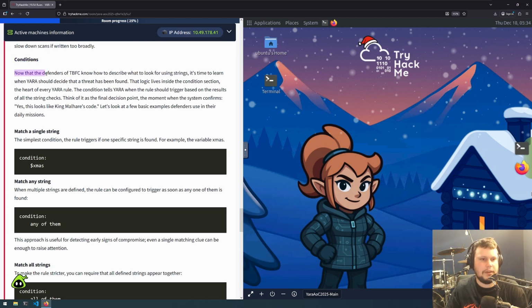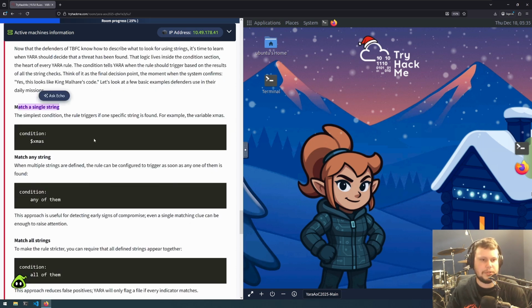Conditions. Now that defenders of TBFC know how to describe what to look for using strings, it's time to learn when YARA should decide that a threat has been found. That logic lives inside the conditions section, the heart of every YARA rule. The condition tells YARA when the rule should trigger based on the results of all the strings checked. Think of it as the final decision point, the moment when the system confirms, yes, this looks like King Malware's code. So let's look at a few basic examples.